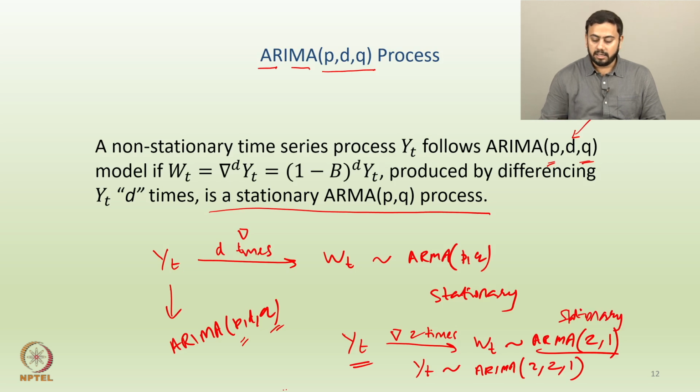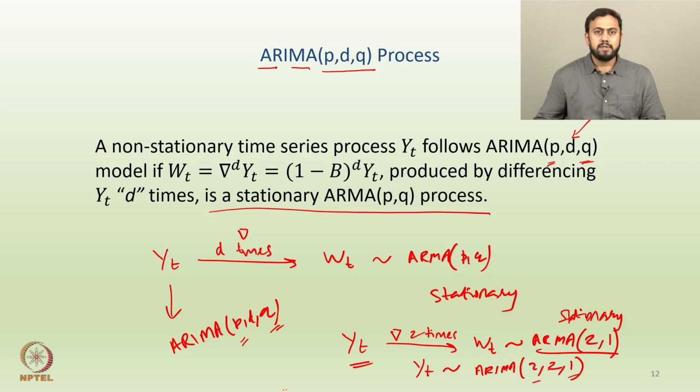Then we can say that the initial time series YT follows an ARIMA 2,2,1 process. Why 2? The first 2 and the last 1 correspond to the AR order and the MA order of the stationary ARMA process. Since you have differenced the series twice, the middle value of D is 2.